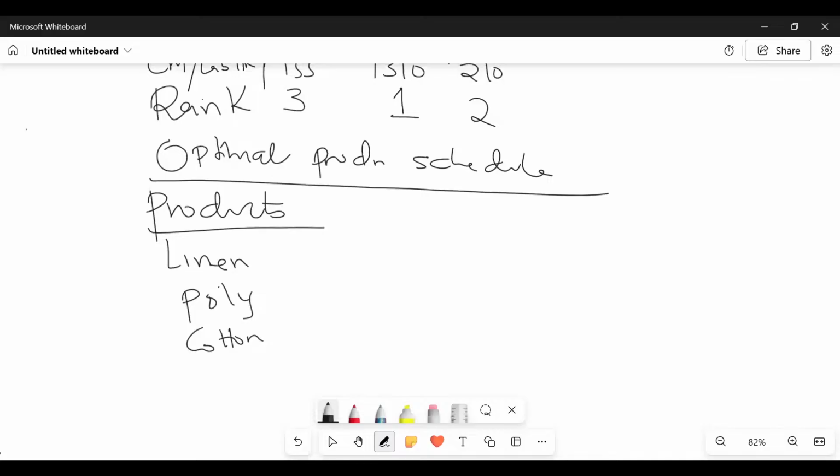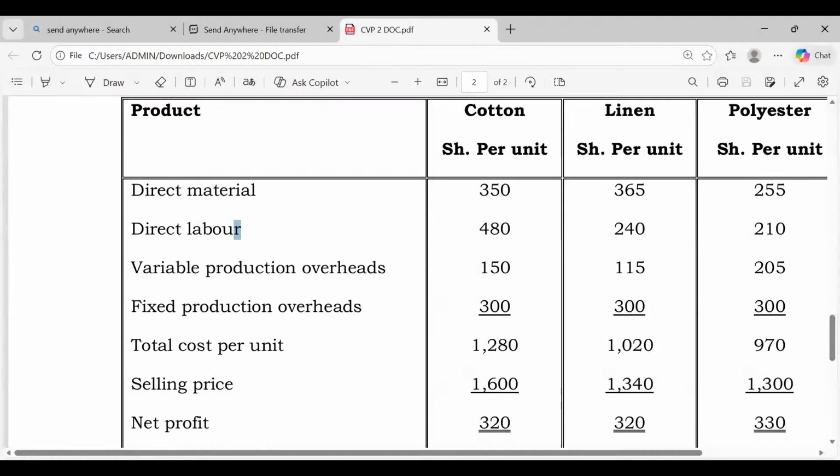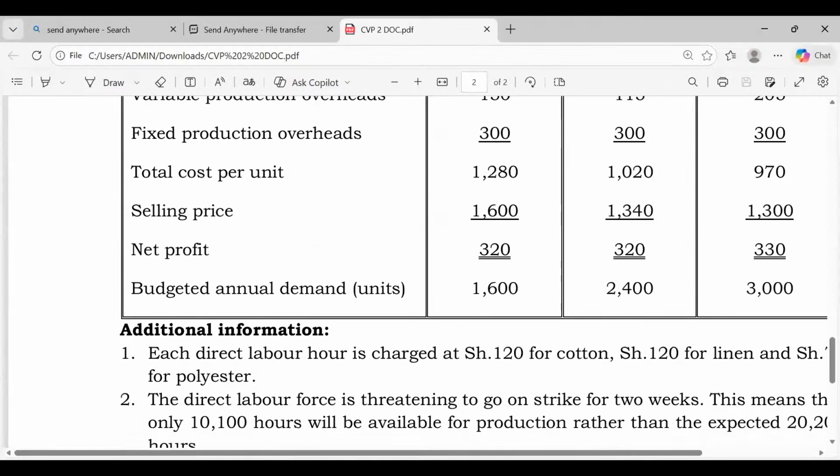So let's define our ceiling. Our ceiling is the maximum demand. Maximum demand. Write it in full. This is maximum what? Demand. So are you able to see the maximum number of units that were demanded, ladies and gentlemen? Let me share the question. The question that I'm sharing here will give you the number of units that were demanded. So the number of units that were demanded are here.